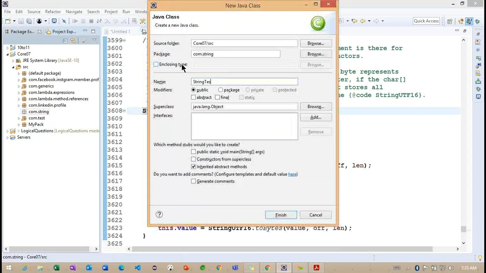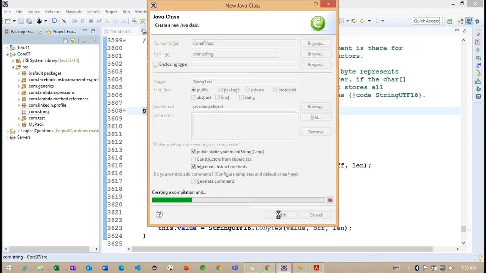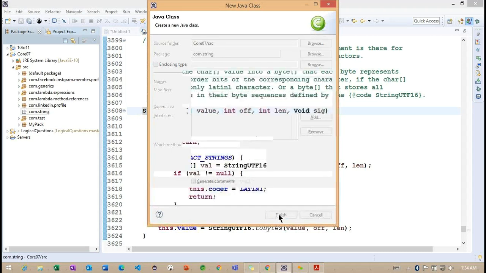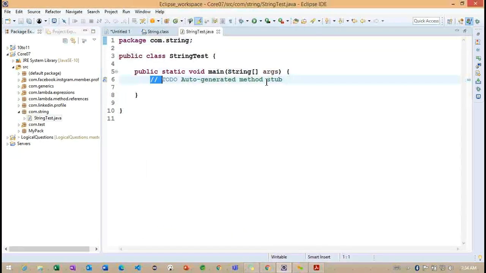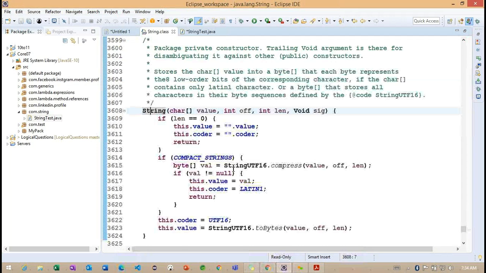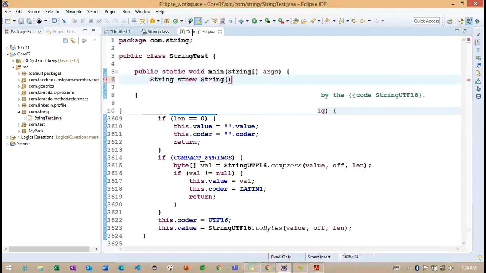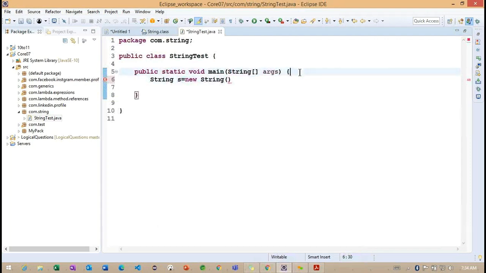Now what I'm trying to write here: the name of the class is String, and I'm trying to create an object. String s equals new String. Here we need to pass these many parameters. First, it is expecting character values. To pass this, I want to create a character array.